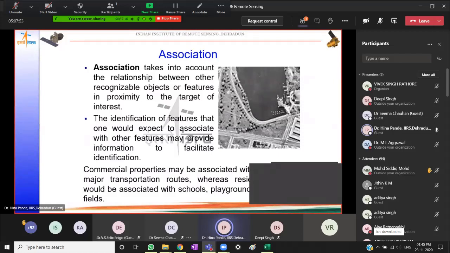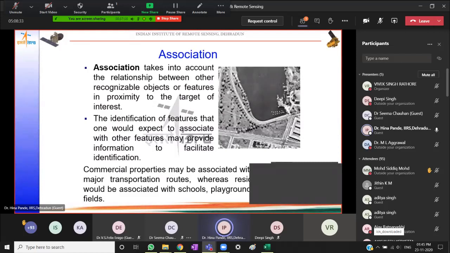However, industrial areas or commercial properties will be associated with features like tall chimneys, storage sheds, chemical tanks, etc. Whereas residential areas are more likely to be associated with parking lots, playgrounds, and so on. So residential areas and commercial properties, even though they are both built up class or can be clubbed in the category built up, they can be distinguished based on the associational characteristic.